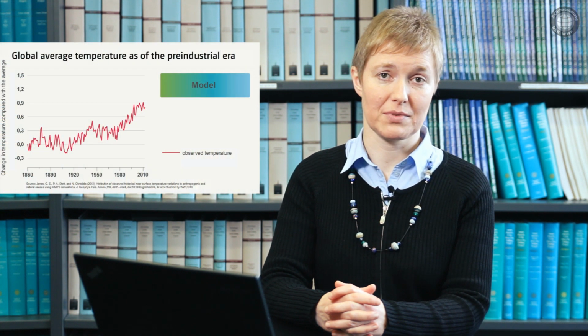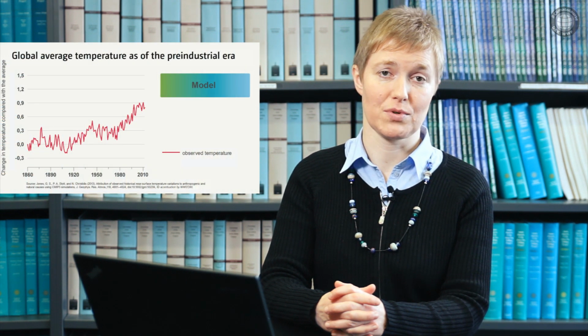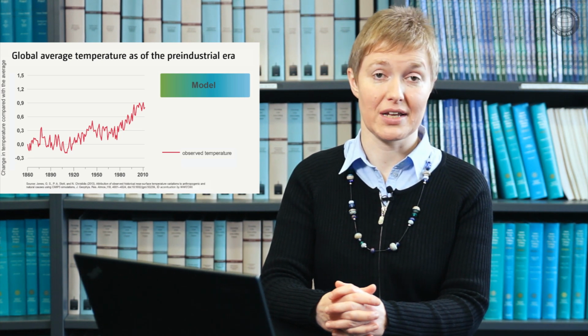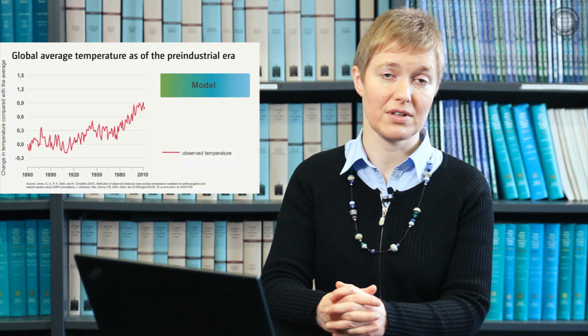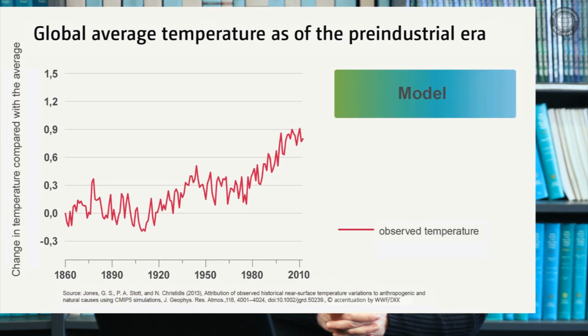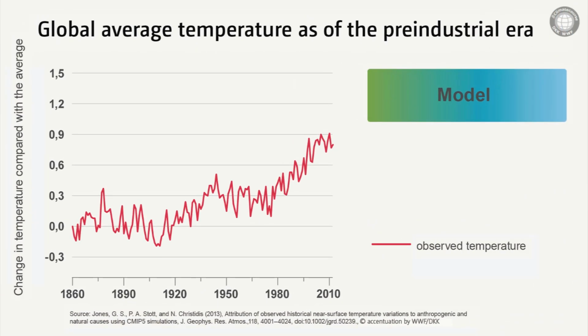For an answer, we take advantage of the options available from climate modeling to understand the observed warming trend. This time we compare results obtained from an entire group of climate models with the observed temperature. In a first step, only natural factors are used as a forcing in the climate models. These natural factors may be volcanic eruptions, solar activity, or naturally occurring greenhouse gas emissions.